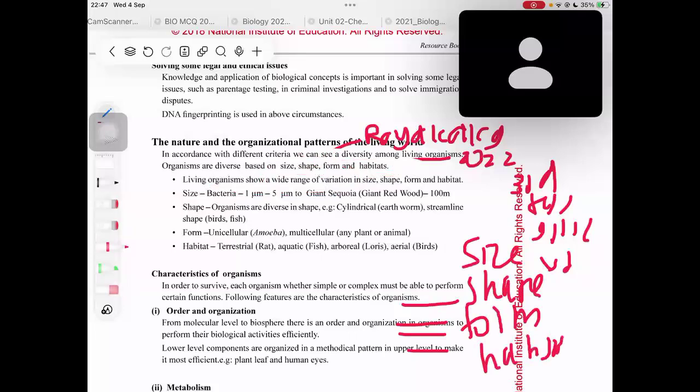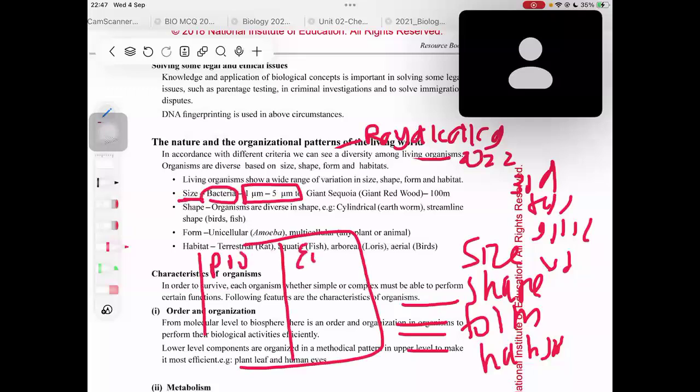Let's go with the size. Now, when it comes to size, the smallest is actually the bacteria. The size ranges from 1 micrometer to 5 micrometers. But if you go to that prokaryotic section in Unit 2, prokaryotes and eukaryotes, which I have done for the 2026 batch, you can see they have given the sizes 0.5 micrometers to 5 micrometers.